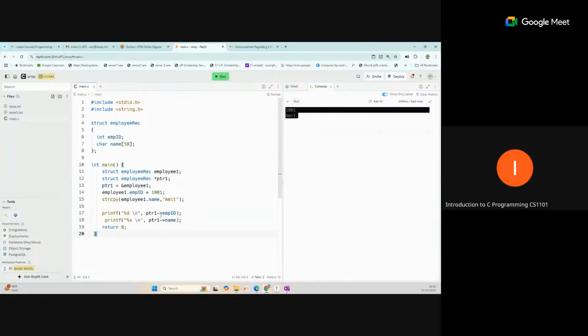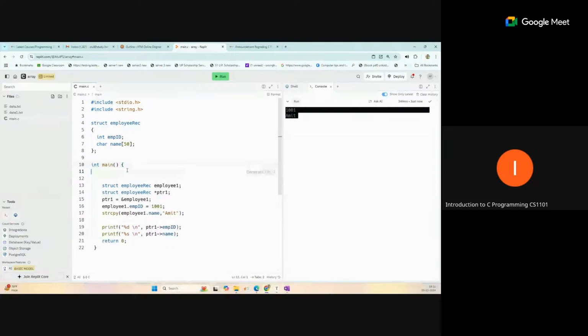Okay, this arrow is not one operator. It is a combination of dash and then greater than on the keyboard. So you can access your member by this operator if you have a pointer. But in most cases in the problem statement, you will get a structure array.